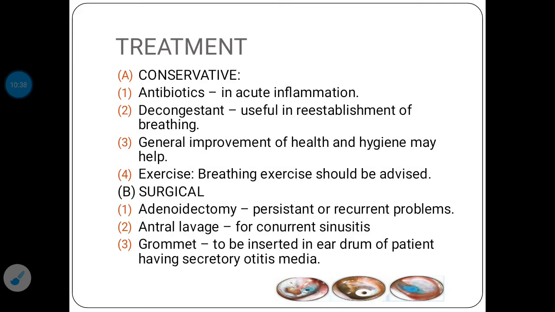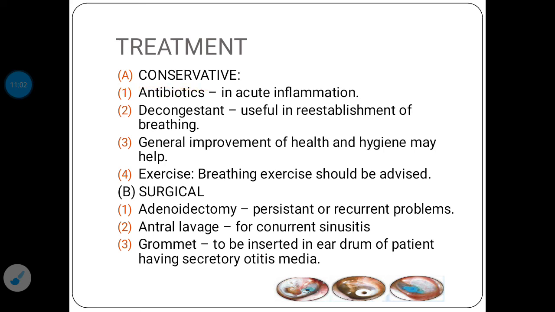The treatment of adenoid is conservative or it can be surgical. In mild cases, conservative treatment may take care of adenoids and it is complemented by natural involution.